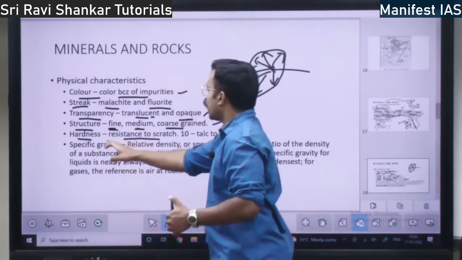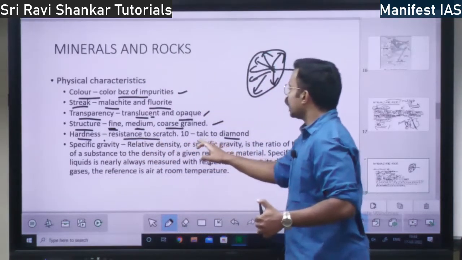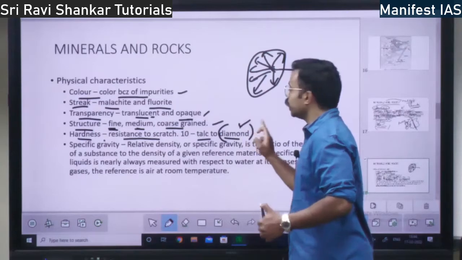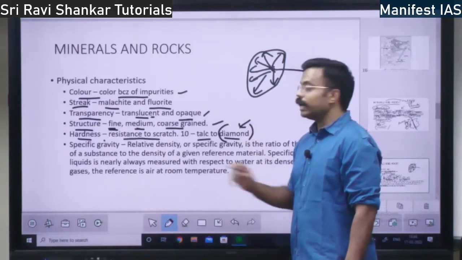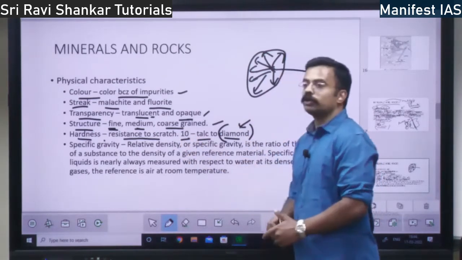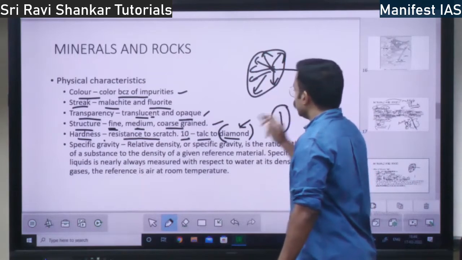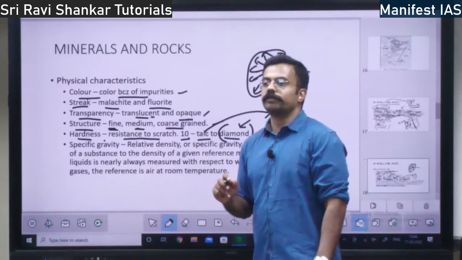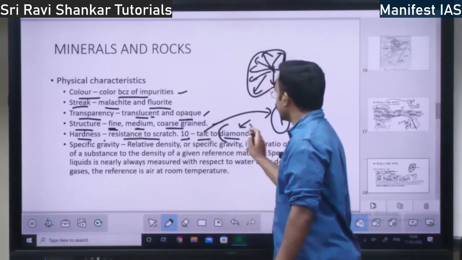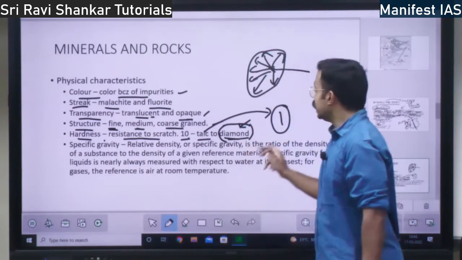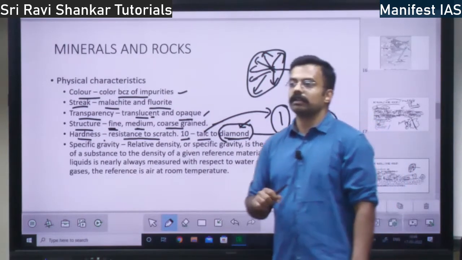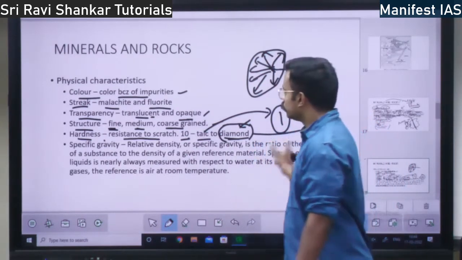So hardness is resistance to scratch. Talc is less scratch worthy. Diamond is highly scratchable. It is on a scale of 1 to 10. Talc has a hardness value of 1, meaning it is not fit for scratching. Whereas diamond has a scratch worthiness of 10. 1 to 10, right? So this is the value.